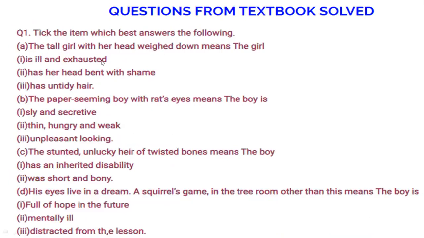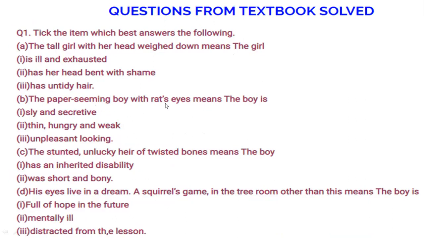You have to tick mark the best option given here. The tall girl with her head weighted down means the girl is ill and exhausted. Yes, the first is the correct option. Has her head bent for shame? No. Has tidy hair? No. So A is the correct option.